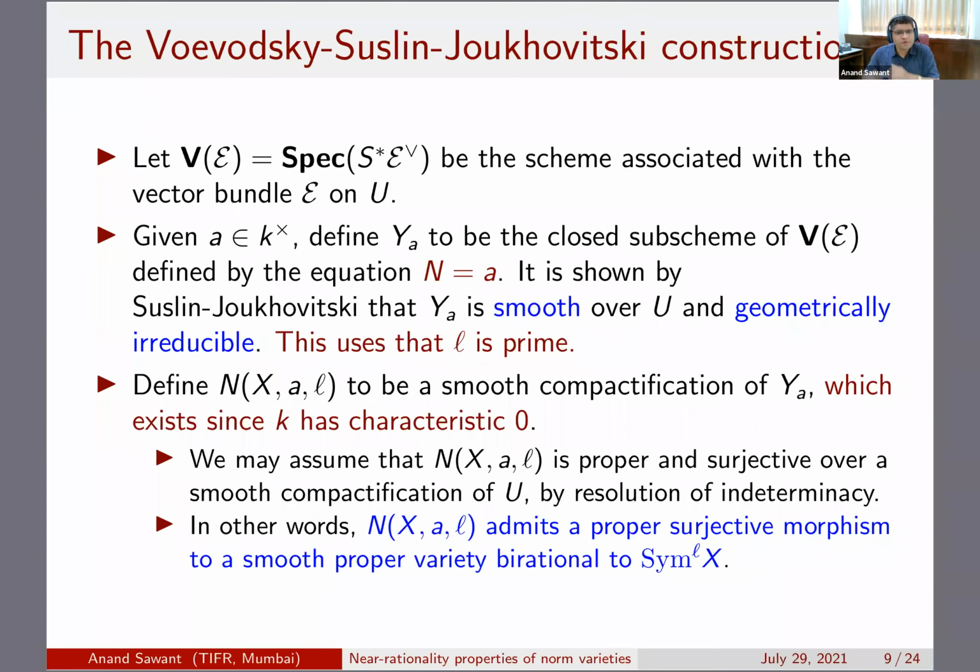It admits a proper surjective morphism to something birational to the L-fold symmetric power.